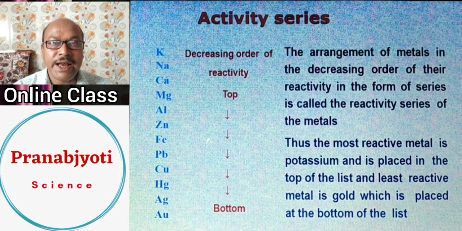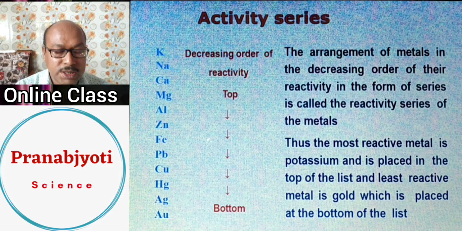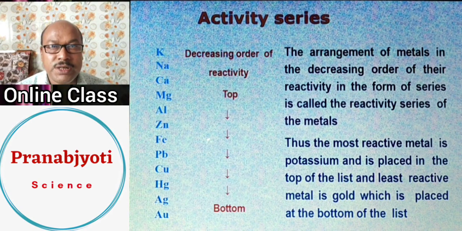Metals can be arranged on the basis of their chemical reactivity in descending order, from the most reactive metals gradually to the less reactive metals in a systematic way. You can see in the chart on the left-hand side, the metals are arranged from top to bottom according to their decreasing reactivity. This is important, and you will have to remember this activity series which is available in your science book.